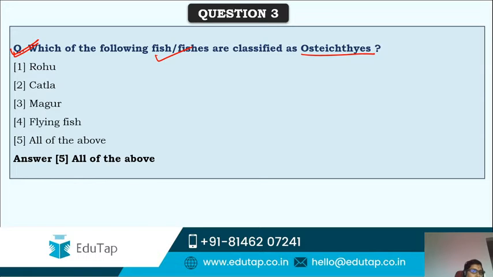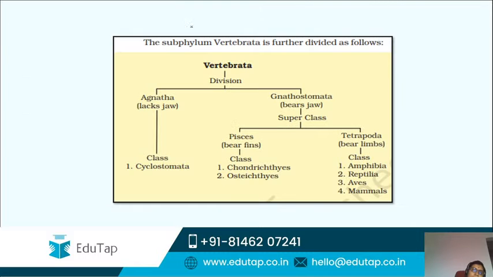Rohu, Katla, Magur, flying fish, they all are classified under osteichthyes. See, this is the subphylum Vertebrata that is divided into Agnatha, which lack jaws, and Gnathostomata, which bear jaws, which again are divided into 2 superclasses.